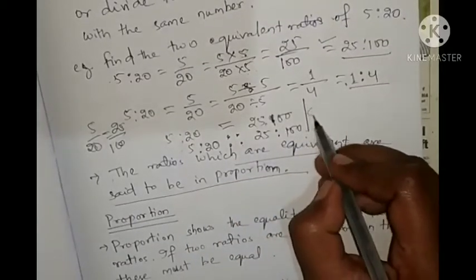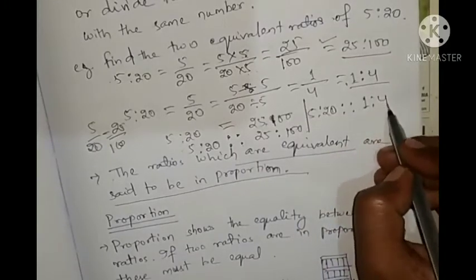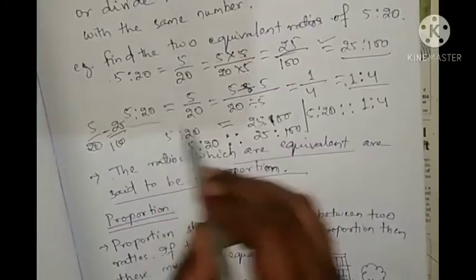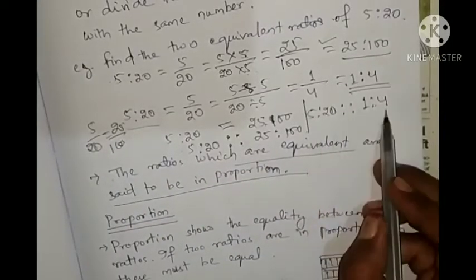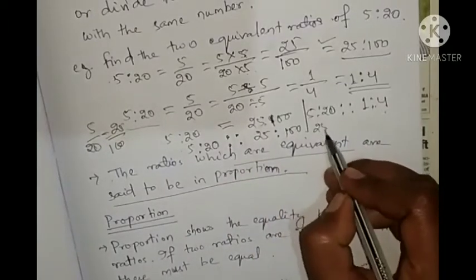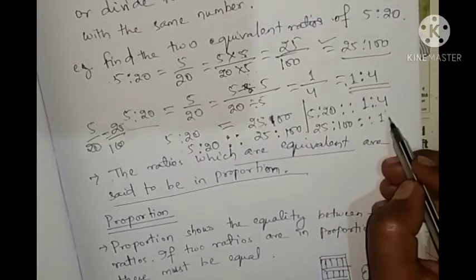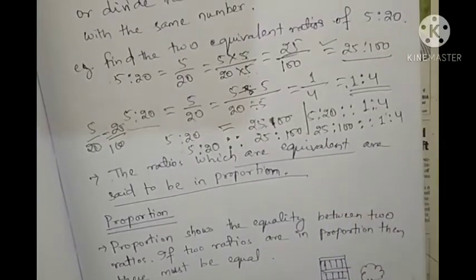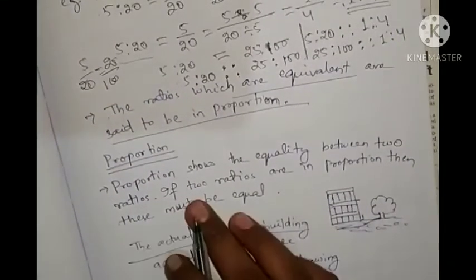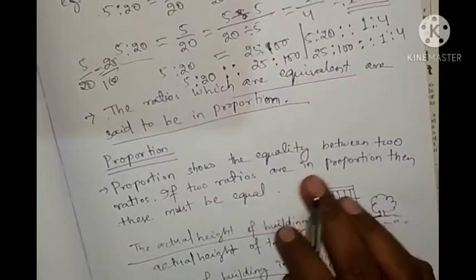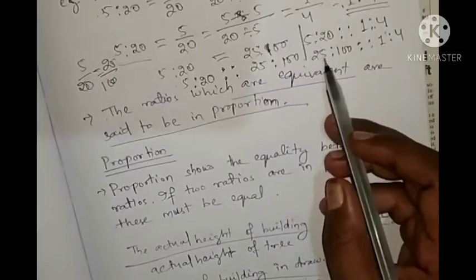Or you can write 5 is to 20 is proportional to 1 is to 4, because we know that these both are equivalent ratios. That's why they are in proportion. Or you can say that 25 is to 100 is proportional to 1 is to 4. Okay, so let's see the next thing, proportion. Proportion shows the equality between two ratios.